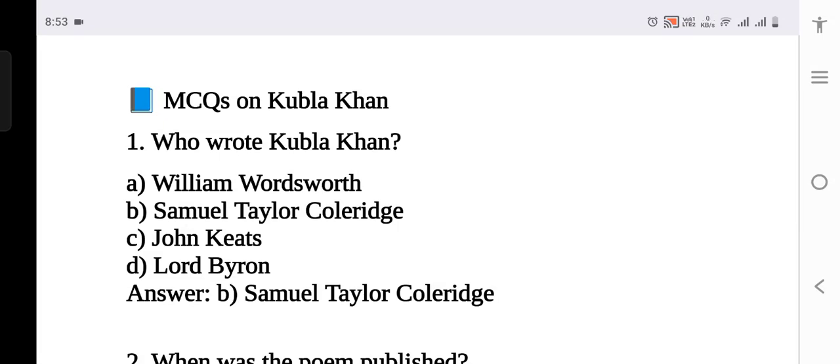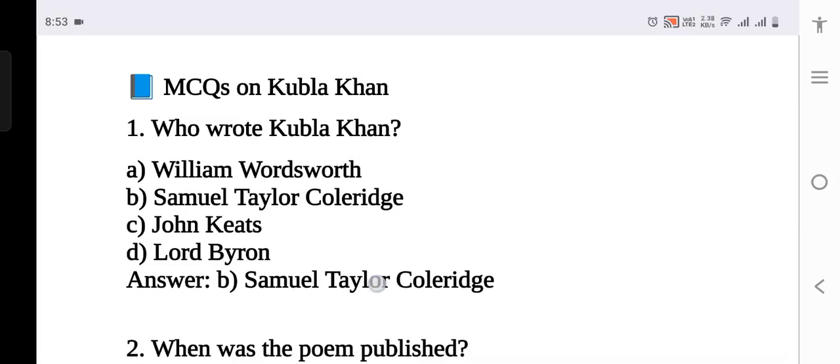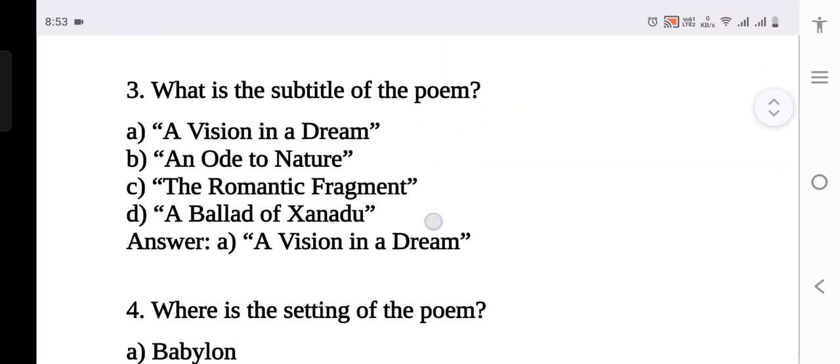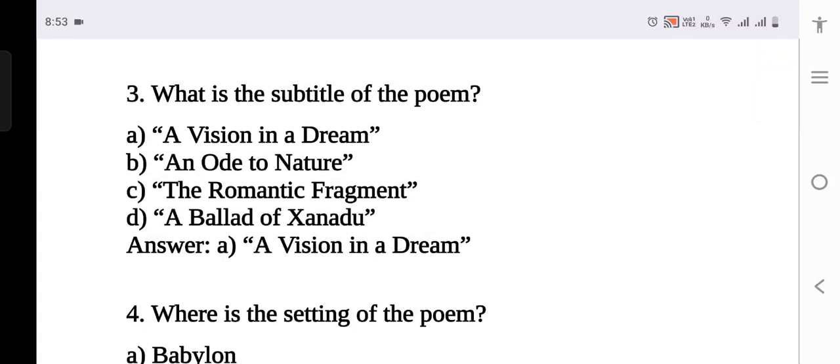Hello everyone. We will practice some MCQ questions from Kubla Khan. Who wrote Kubla Khan? We all know this is Samuel Taylor Coleridge. When was the poem published? The poem was published in 1816. What is the subtitle of the poem? A Vision in a Dream, and we also need to add that it is a fragment.